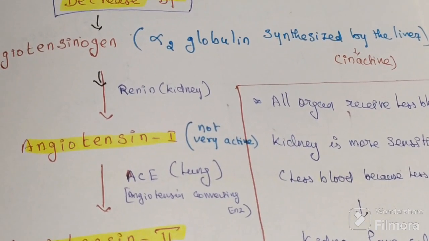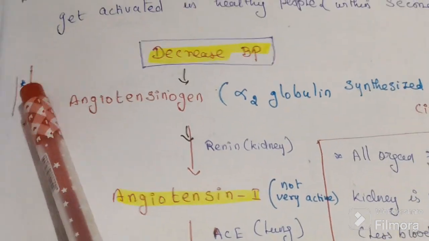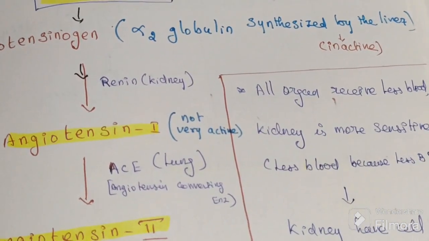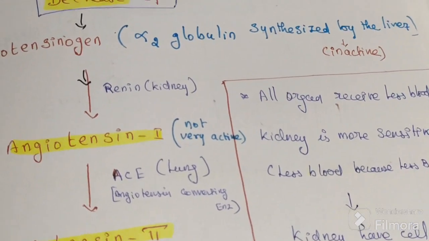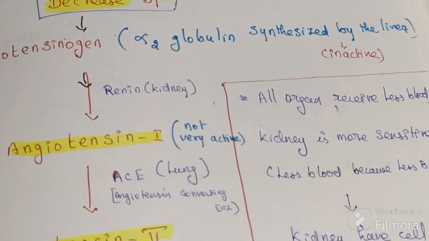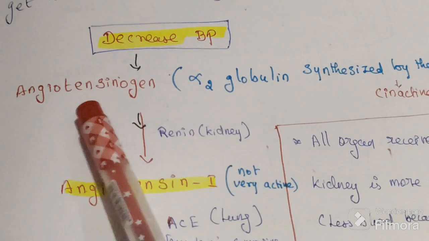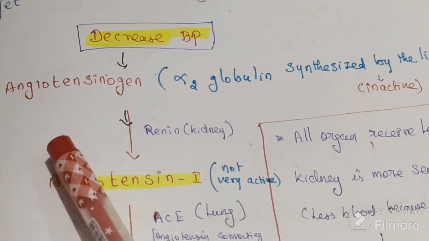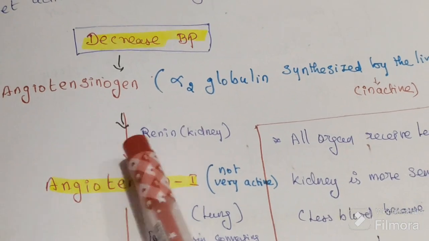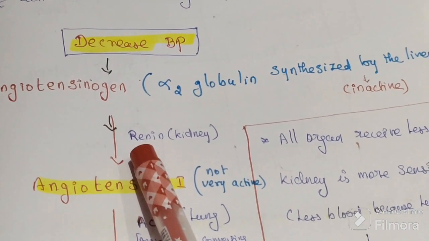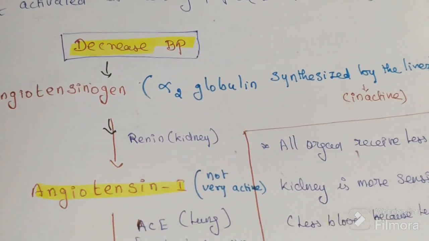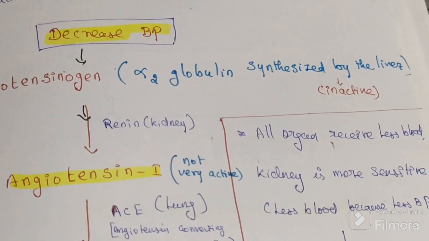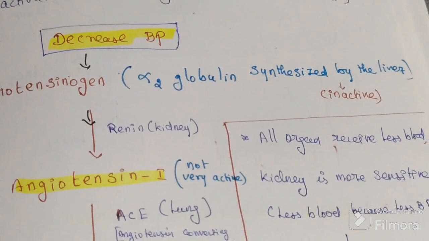When blood pressure falls, only at that time it will come into our blood vessels. Currently in our body, angiotensinogen is already present in inactive form. Now when renin enters, that changes. If blood pressure is normal, renin won't come.